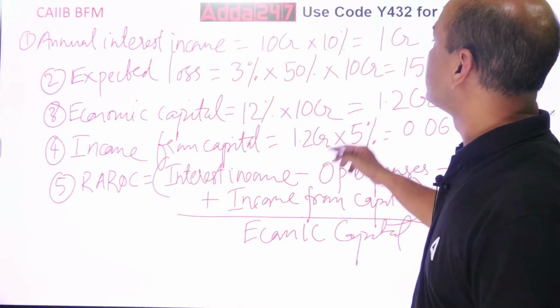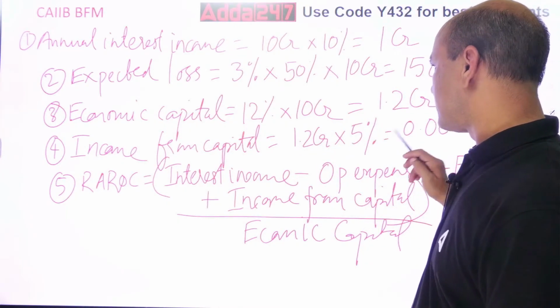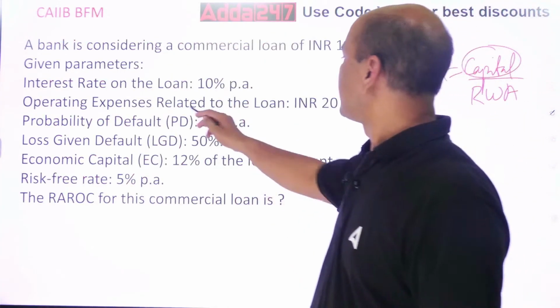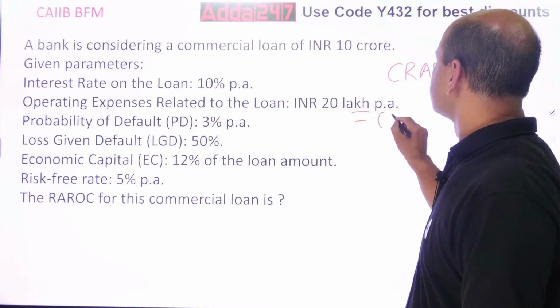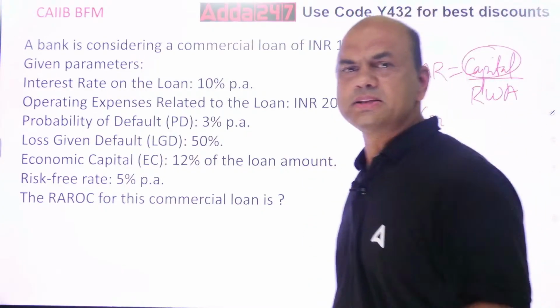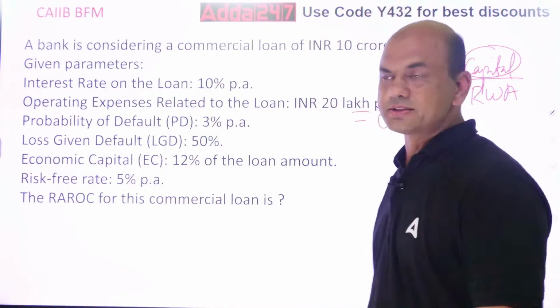So interest income. What is the interest income? 1 CR. Minus operating expenses. Those are not given over here, those are given in the numerical. Operating expenses are 20 lakhs. So 20 lakhs, what do you do? You write it in crores: 0.2 CR. Always bring all of them in the same unit. Crore, crore, crore, crore. That's simple to understand, isn't it?